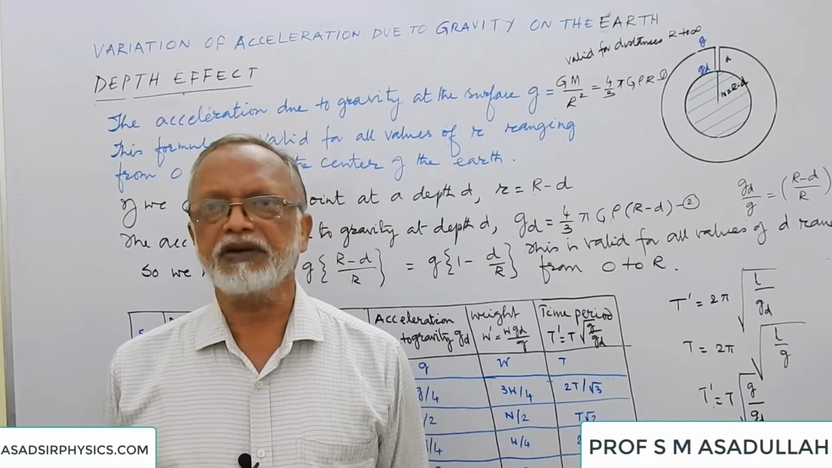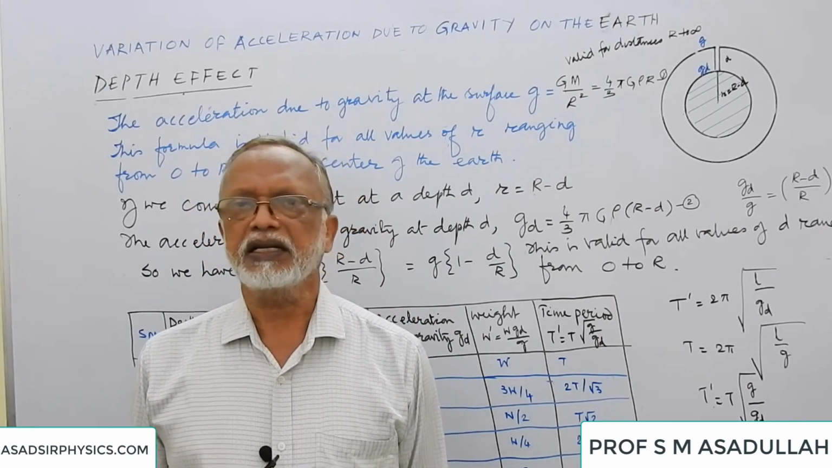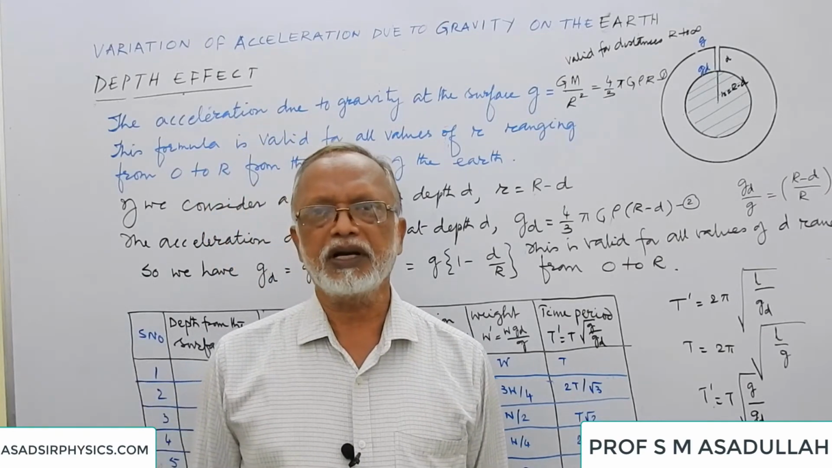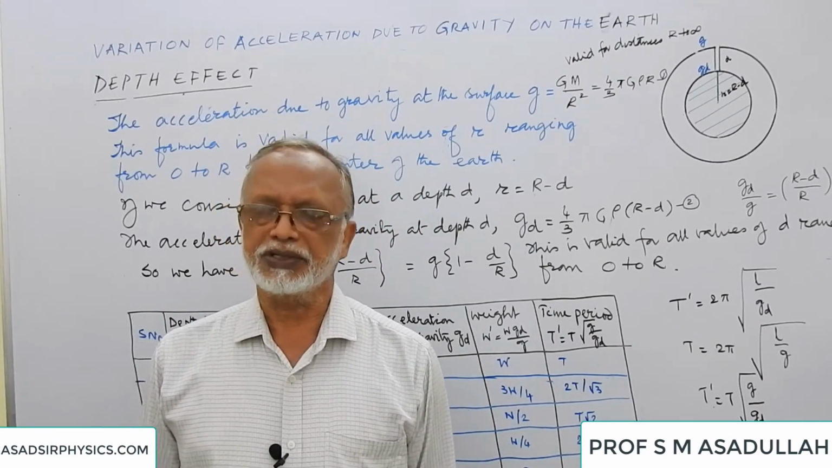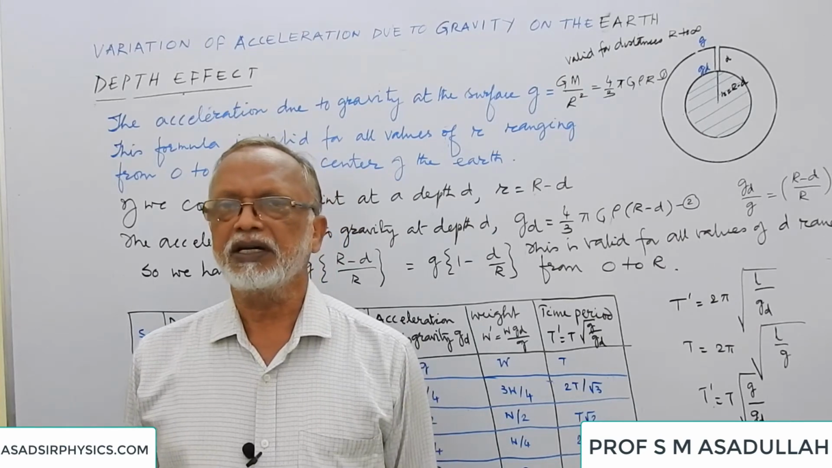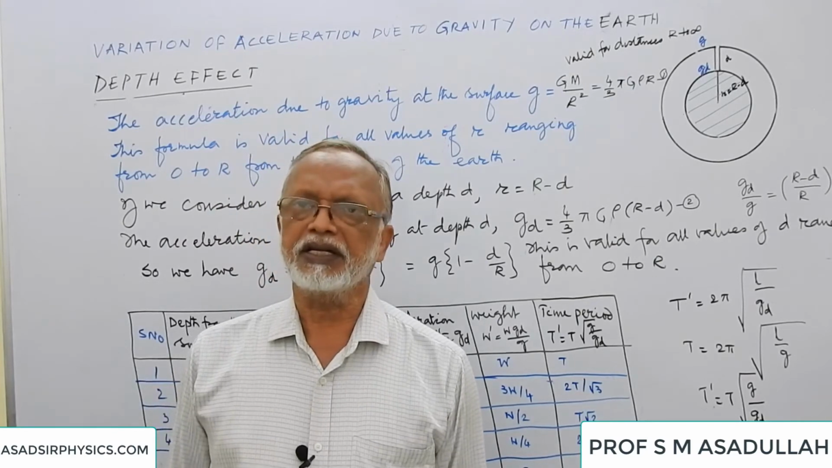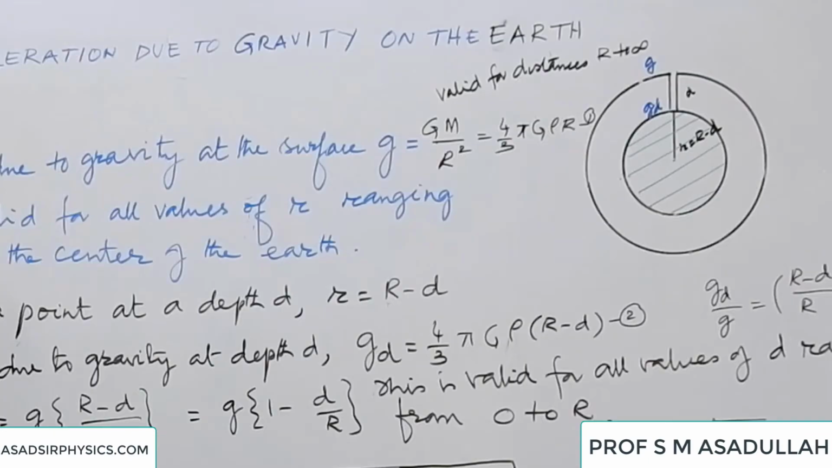That means from the surface of the Earth, as you go above or below, in both cases the acceleration due to gravity decreases. As we go above, we have got a formula, gh is equal to g bracket r by r plus h whole square. Then what is the respective formula in the case when we go deep into the Earth? At the surface of the Earth, the acceleration due to gravity is given by two formulae. One is g is equal to GM by r square, and the other is 4 by 3 pi G rho r.